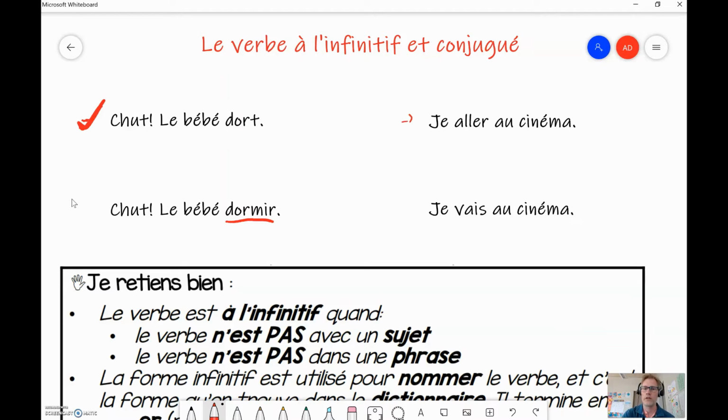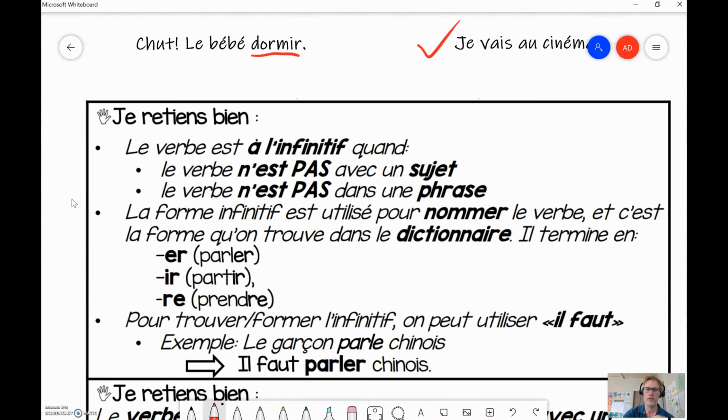Let's look at this one over here. Je allais au cinéma. Je vais au cinéma. I to go to the cinema. No. I go. I'm going to the cinema. Je vais. Well, that's conjugated. So you want it to be conjugated. You don't want it to be in the infinitive form. That doesn't work. So, je retiens bien.